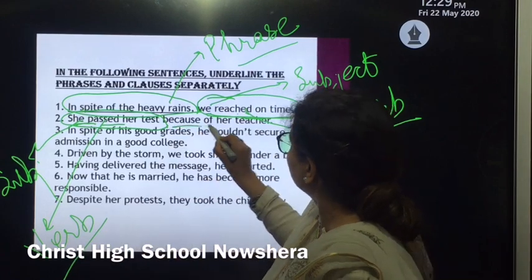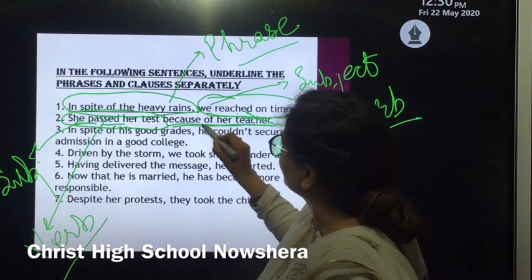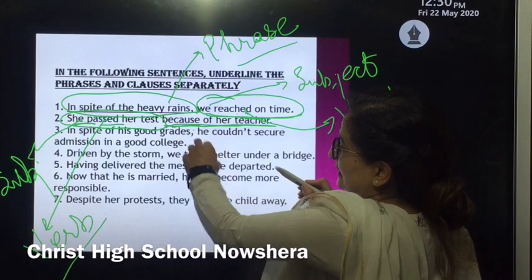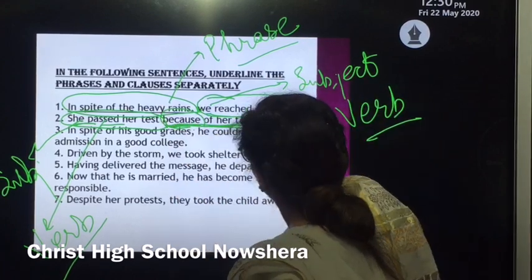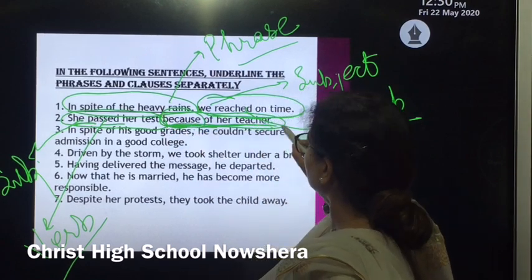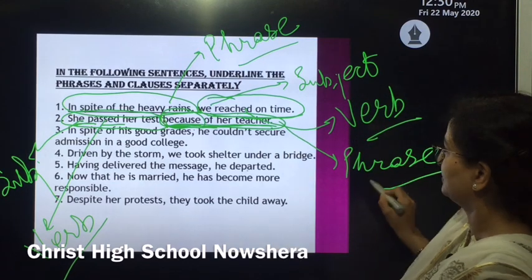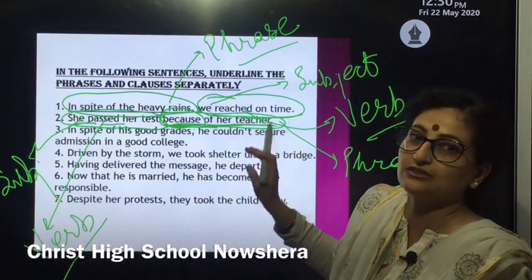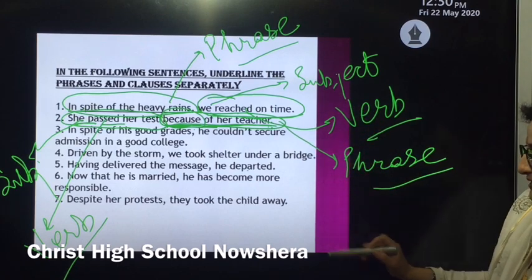Whereas the group of words which is beginning with "because" here is forming your conjunction. So here we can say this part of your sentence, "because of her teacher," can be termed as a phrase. Why can't we term it as a clause? Because the verb is missing in this case. Similarly, go through these examples.